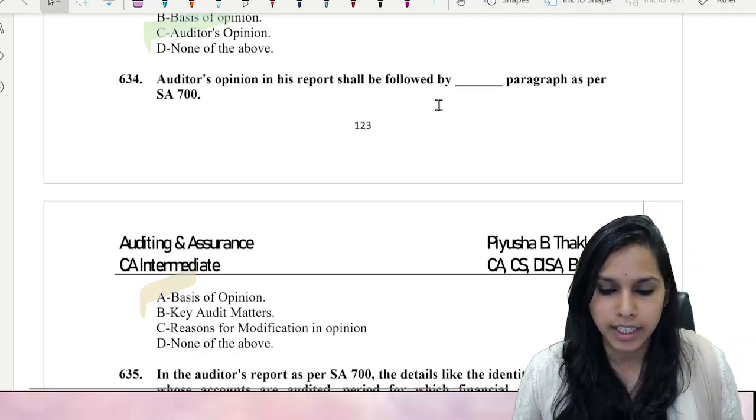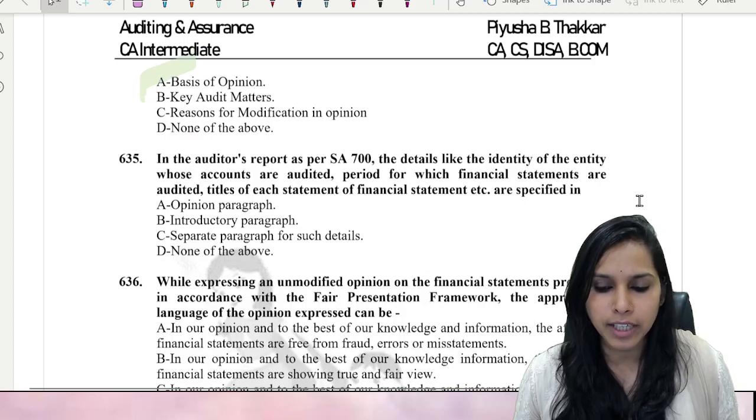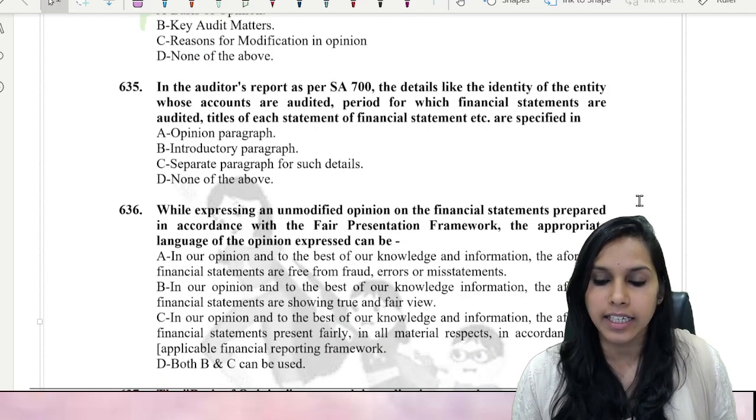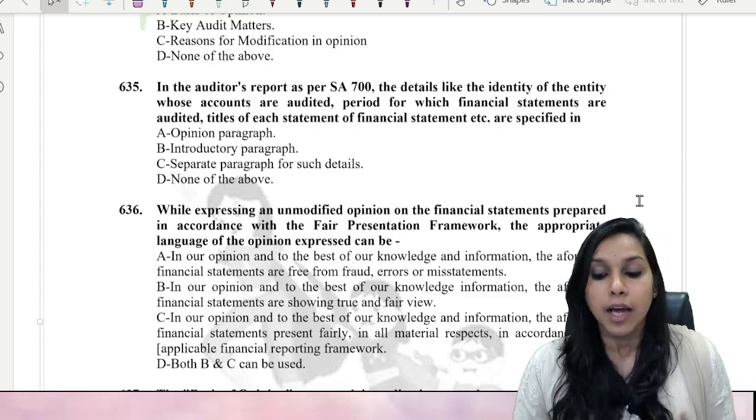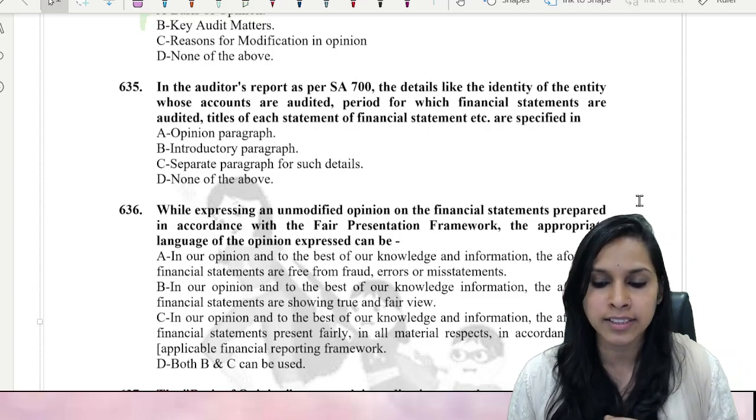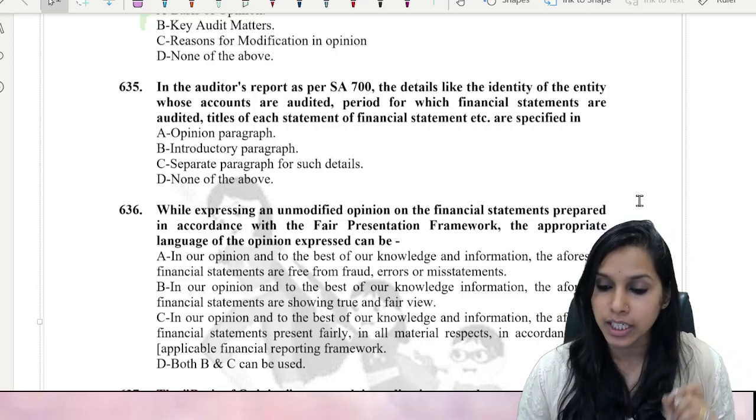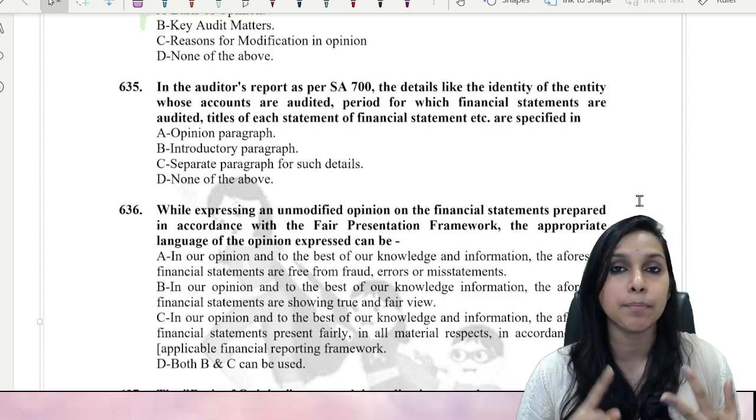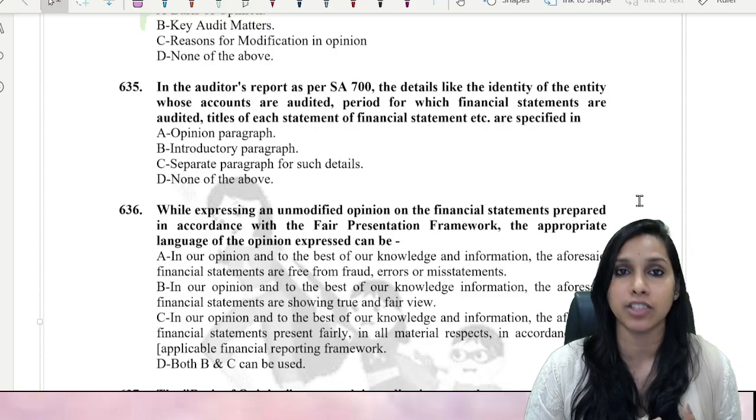Let's quickly move ahead to the next MCQ. In the auditor's report as per SA 700, the details like the identity of the entity whose accounts are audited, period for which financial statements are audited, titles of each statement of financial statement, etc. are specified in. So here they are speaking about the name of the entity, the time period, the kinds of financial statements as per applicable financial reporting framework.